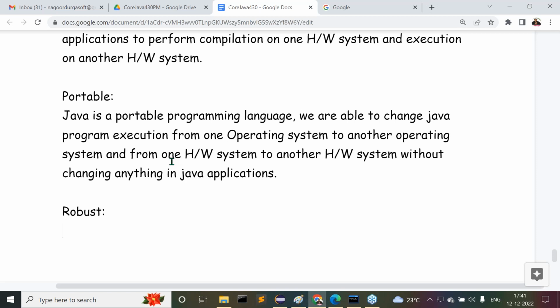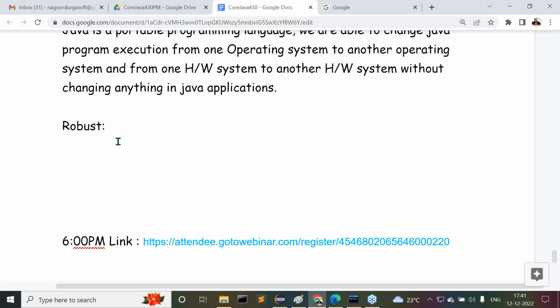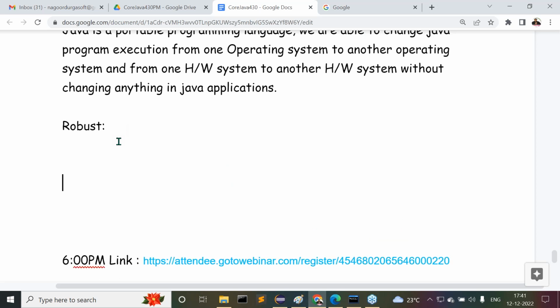Next one is a robust programming language. Do one thing, this robust programming language I will discuss later on. Time may not be sufficient, it may take some time here. I'll make it pending, but before that, one more thing I want to discuss, the simple one, that is the dynamic programming language. Let me complete this. Tomorrow anyway, I'll discuss this robust.